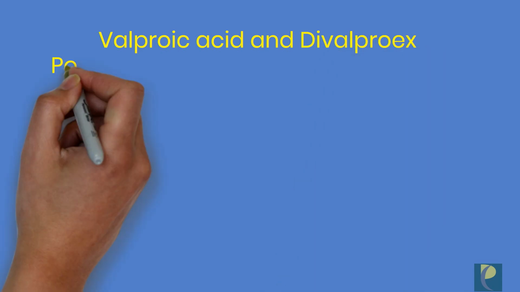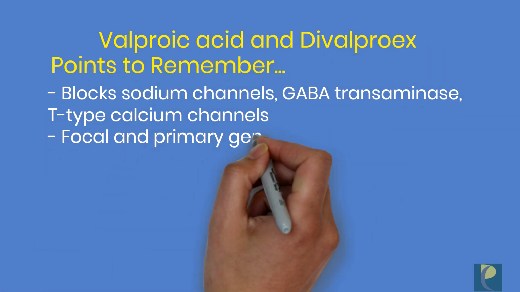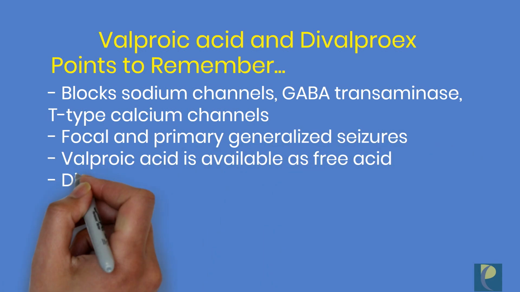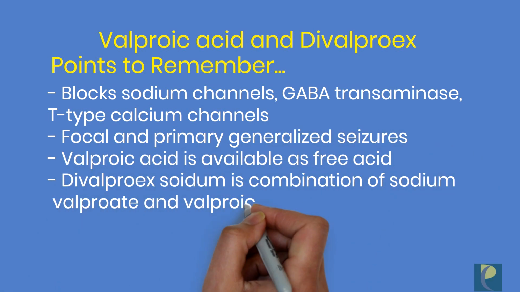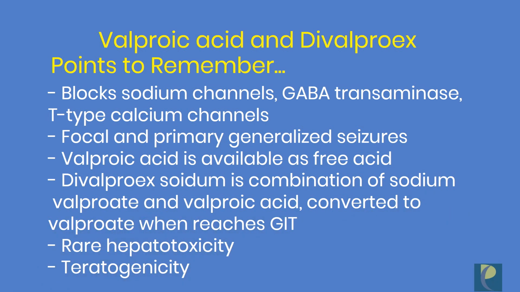Valproic acid and Divalproex. Mechanism of action include the blockade of sodium channels, blockade of GABA transaminase, and action at the T-type calcium channels. This drug is effective in the treatment of focal and primary generalized seizures. Valproic acid is available as a free acid. However, divalproex sodium is a combination of sodium valproate and valproic acid, which is converted to valproate when it reaches the GIT. It was developed to improve the gastrointestinal tolerance of valproic acid. Rare hepatotoxicity by this drug may cause a rise in the liver enzymes, which should be monitored frequently. Teratogenicity is also of great concern.